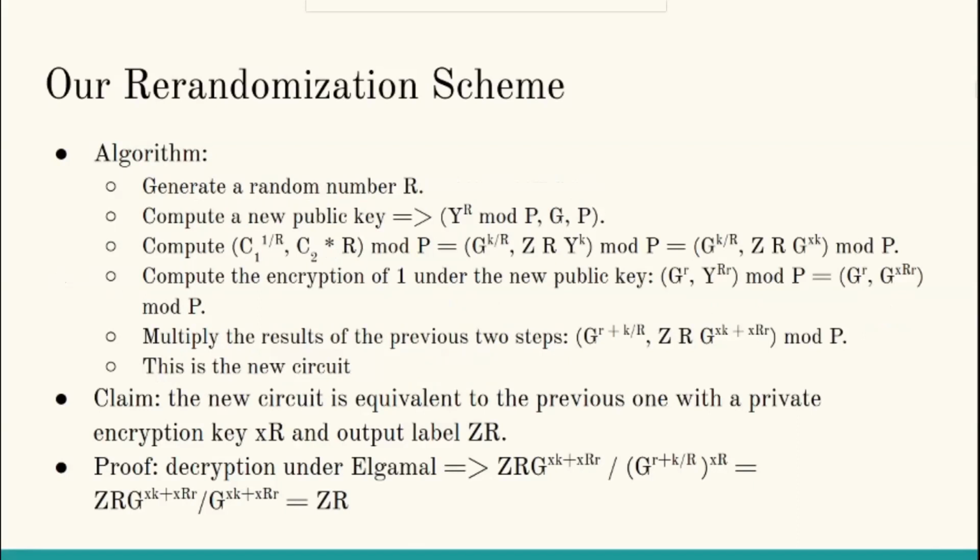Then the encryption of 1 is computed using the new public key, which will result in the pair G power small r and G power XR small r. Then the pairs resulting from the previous steps are multiplied to have the new circuit, which is going to be G power small r plus K over R and Z multiplied by R multiplied by G power XK plus XR small r. The claim is that this new circuit is equivalent to the old one if the old one is encrypted under the private key XR and the labels are equal to ZR. This could be verified by decrypting the new circuit, which will result in the label ZR, as shown in the slides.